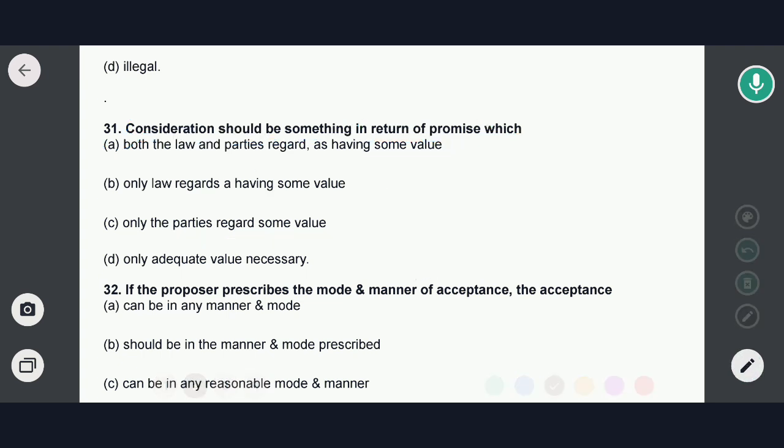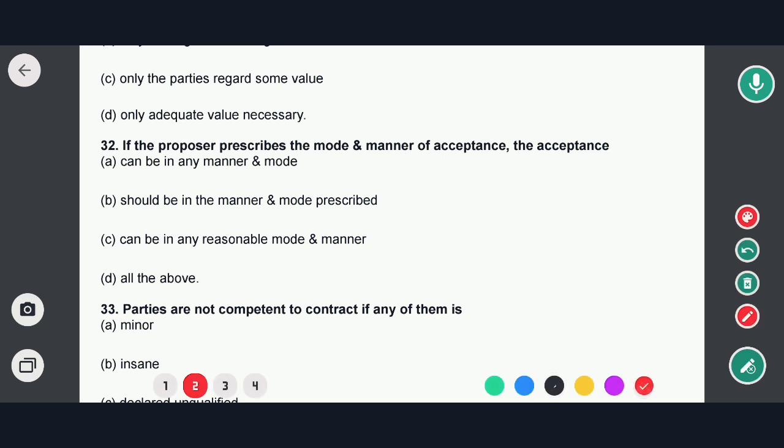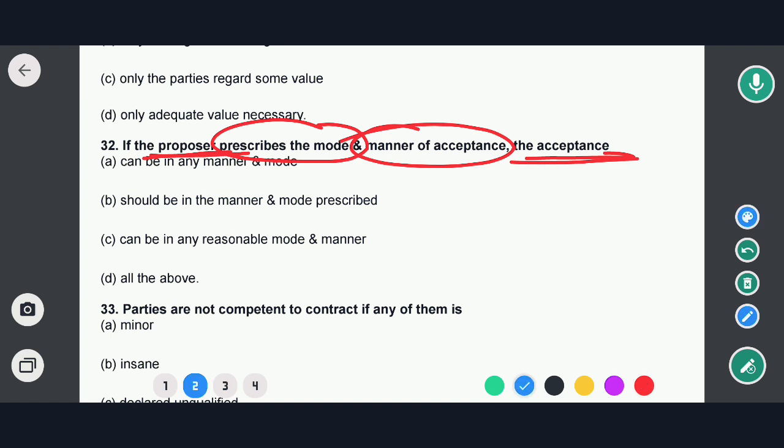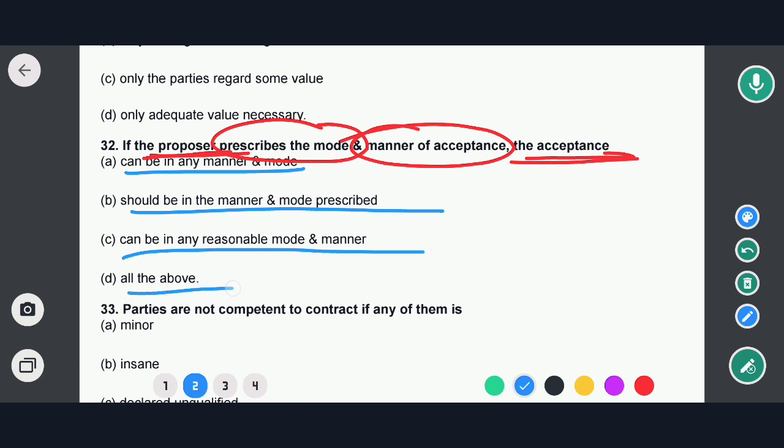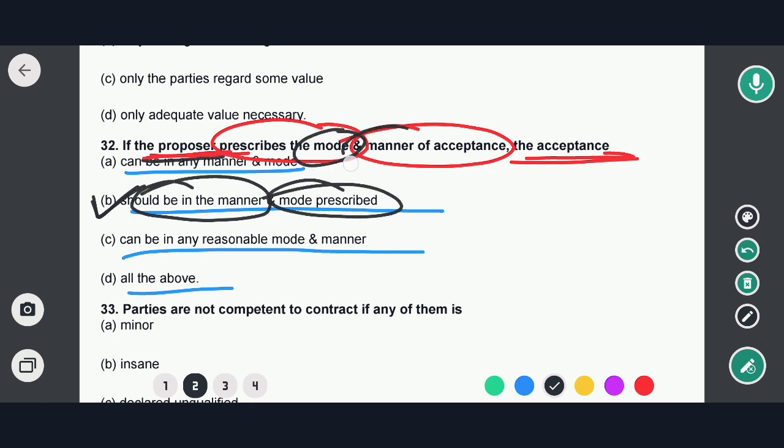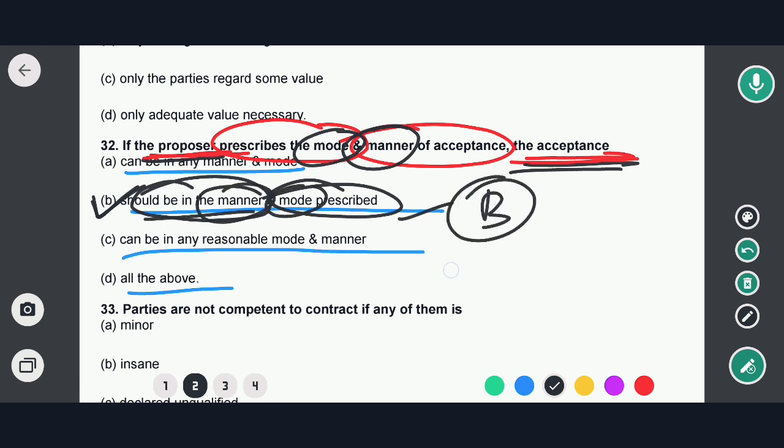Okay, so now into next question. Next question is about if the proposer prescribes the mode and the manner of acceptance. The acceptance options are: can be in any manner and mode, should be in the manner and mode prescribed, can be in any reasonable mode and manner, all of the above. So in this case, option B would be the correct answer. That means if the proposer prescribed the mode and the manner, then the acceptance should be in the manner and mode prescribed.